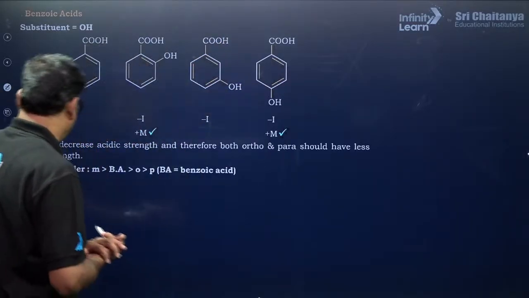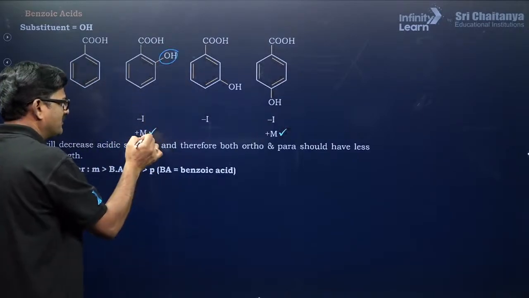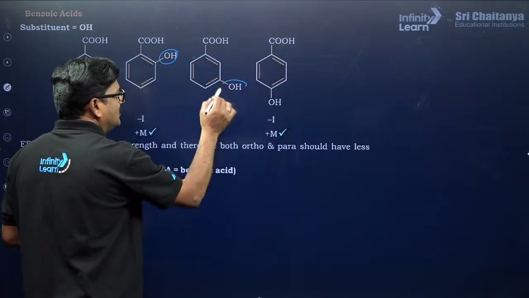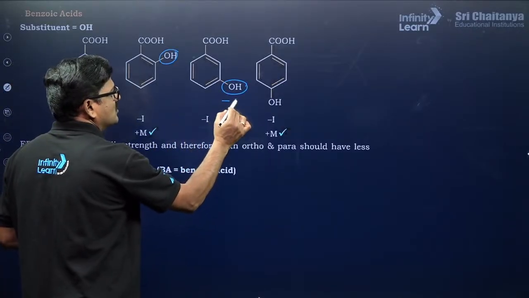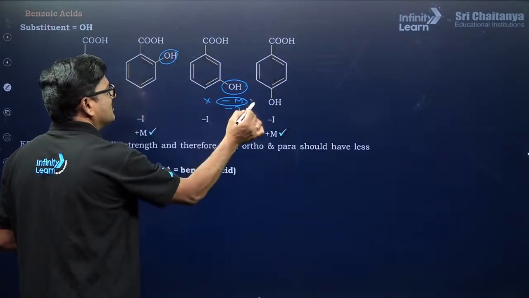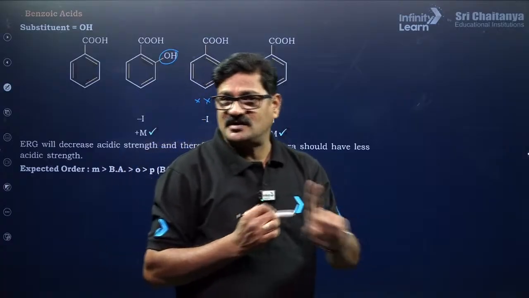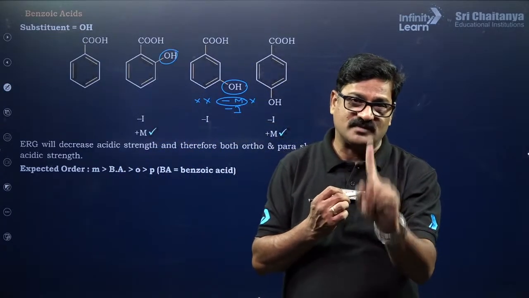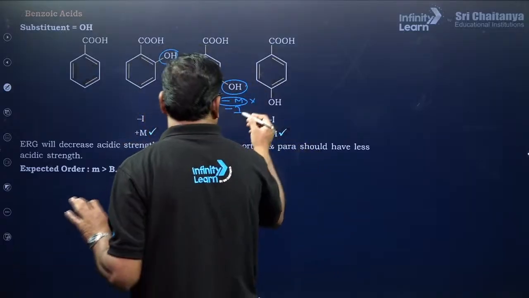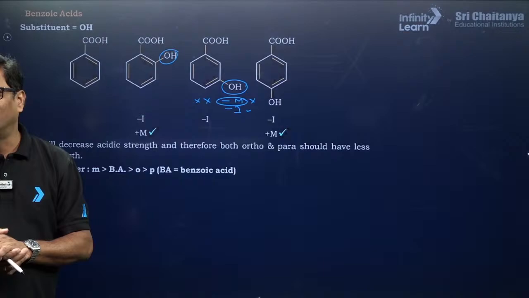Here I just want to say the OH group has a negative mesomeric effect and a negative inductive effect, but at the meta position the negative mesomeric effect is not observed. Why? Because at the meta position resonance never operates, my dear students. It's very, very important. Only the inductive effect is going to operate. That's the reason only minus I is written.